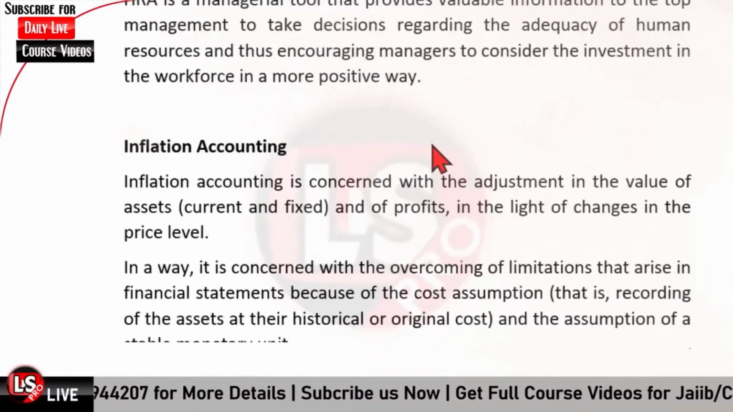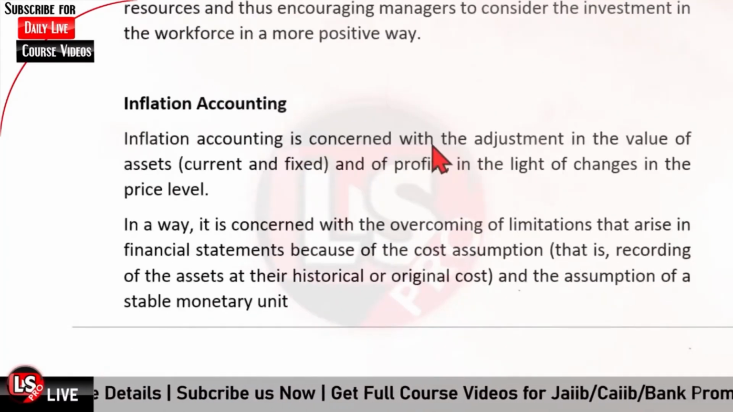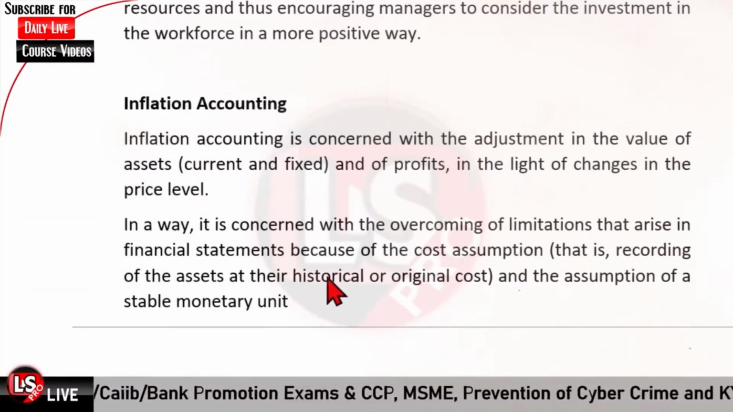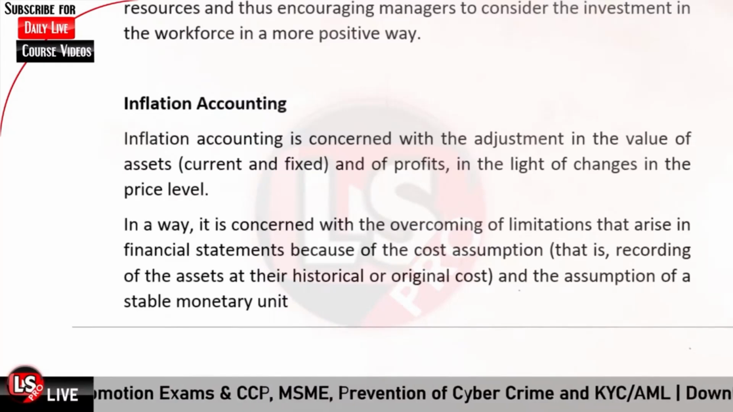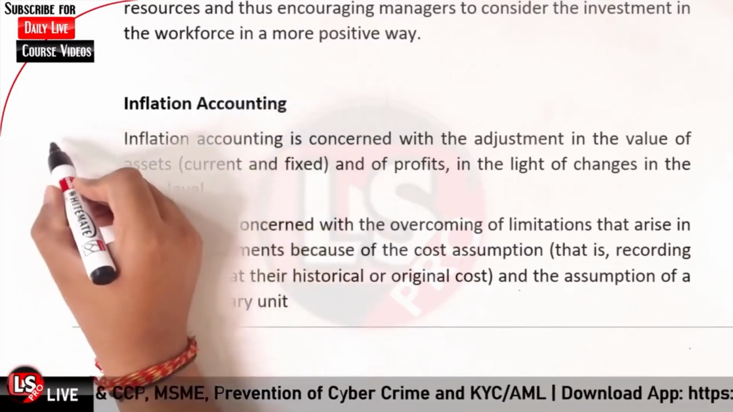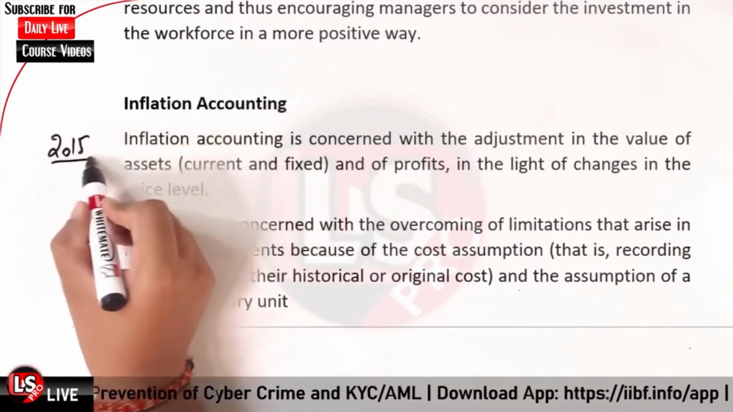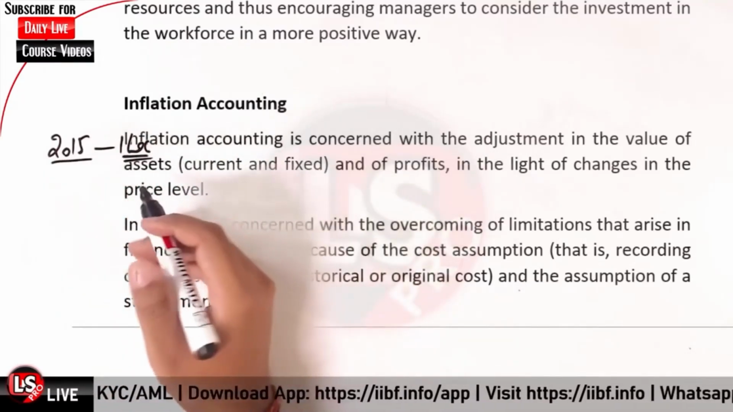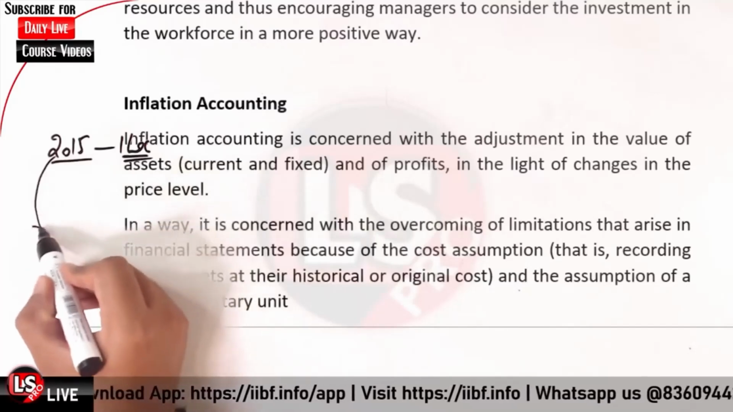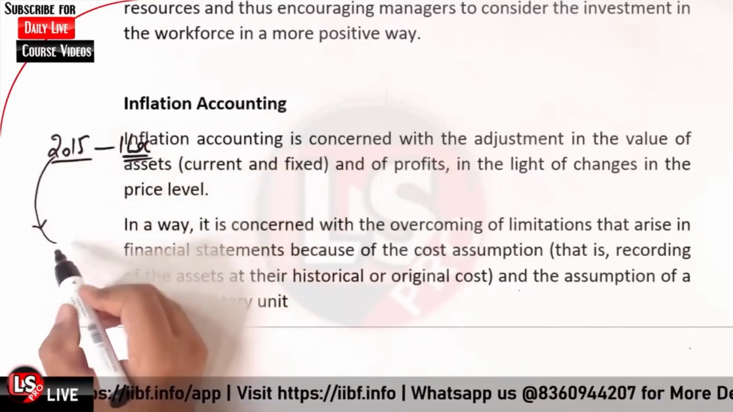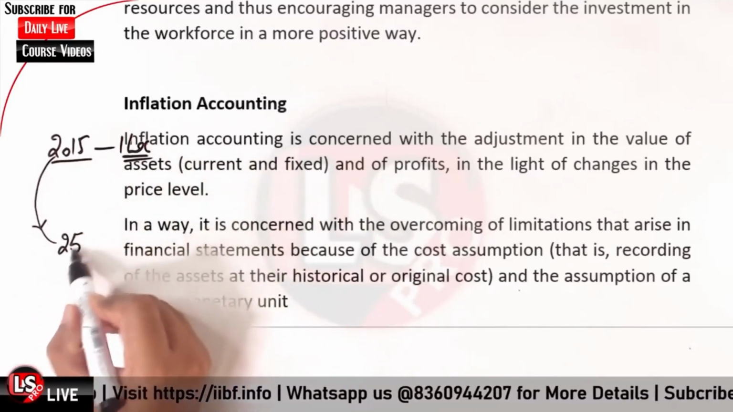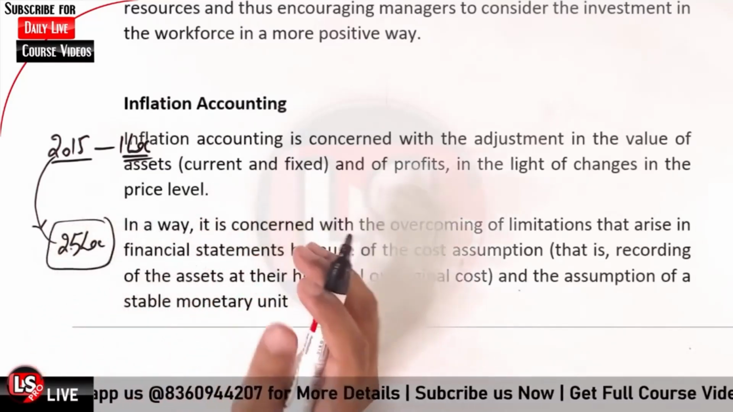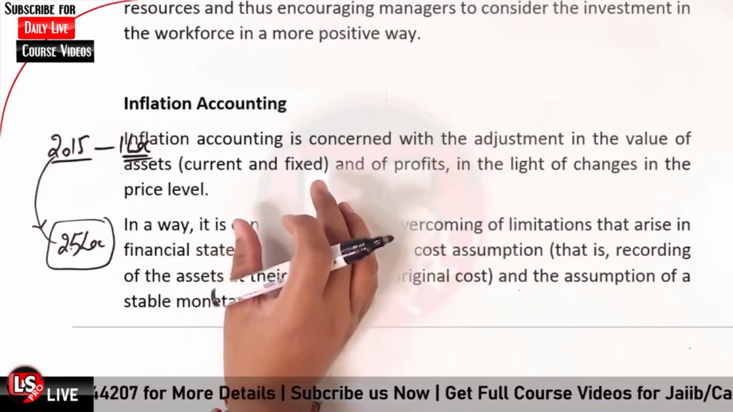Okay, then it is the case of inflation accounting. So inflation accounting is concerned with the adjustment in the value of the assets. So what is inflation? Likewise, we had a machinery purchased in 2015, then the cost was rupees 1 lakh. Let us say the same machinery has a cost today of rupees 2.5 lakh. So it is basically due to what? It is basically due to inflation.